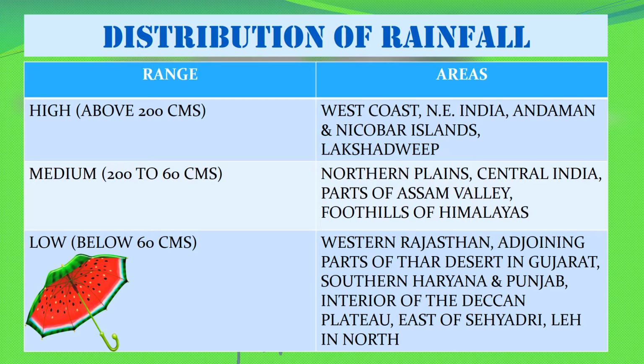There are places with medium rainfall, that is, between 200 and 60 centimeters. Northern plains, central India, parts of the Assam Valley and the foothills of the Himalayas are the places where this medium rainfall is observed during a year. There are areas with low rainfall, that is, below 60 centimeters in a year. Western Rajasthan, adjoining parts of the Thar Desert in Gujarat, southern Haryana and Punjab, the interior of the Deccan Plateau, east of Sahyadri, and Leh in the north are the places where the rainfall is less than 60 centimeters in a year.